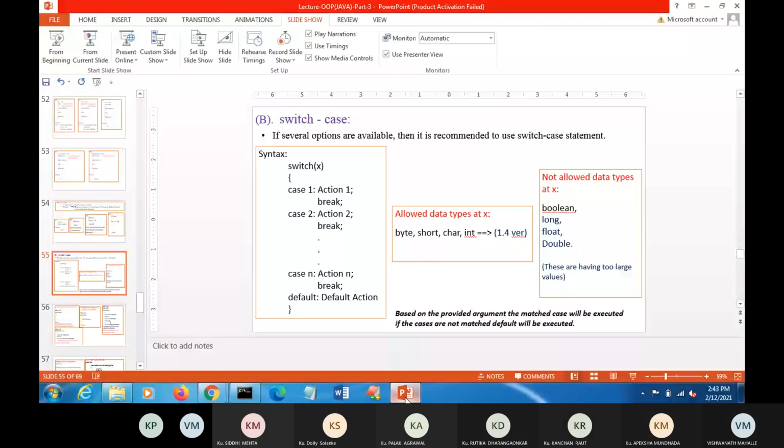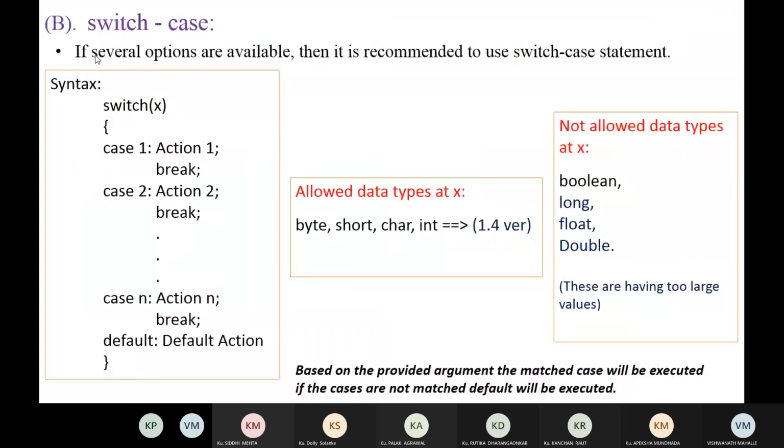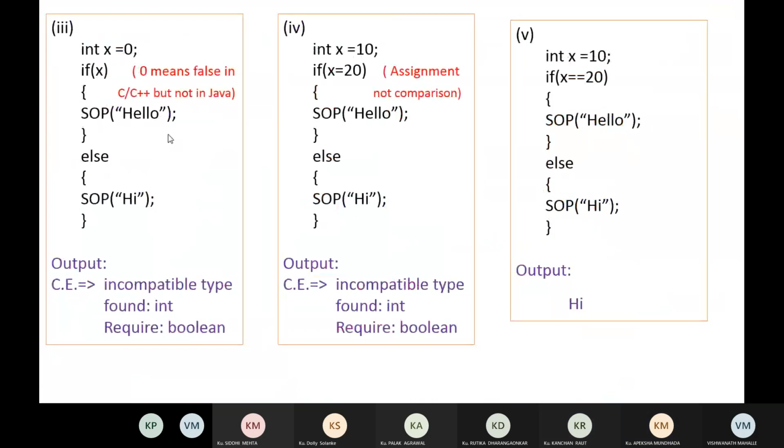your screen is not visible. PPT is not visible. No, no. Sorry, I will check. Okay. Now visible. Yes, sir. Okay, okay.